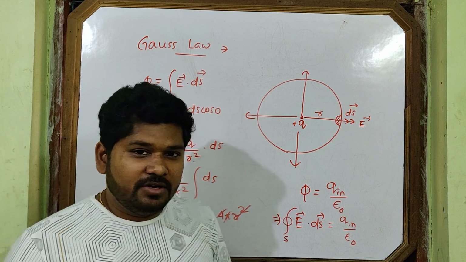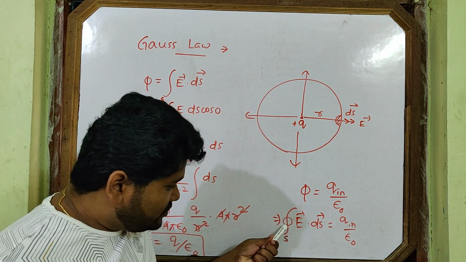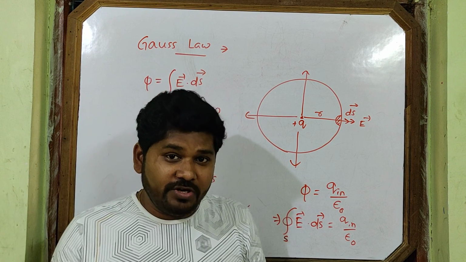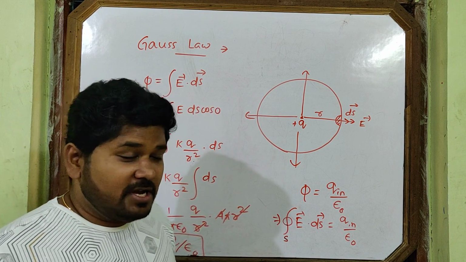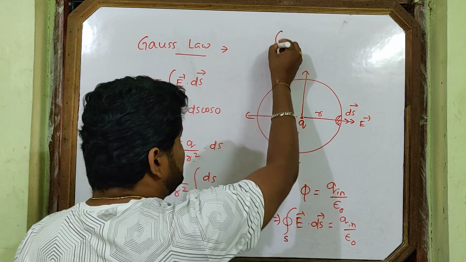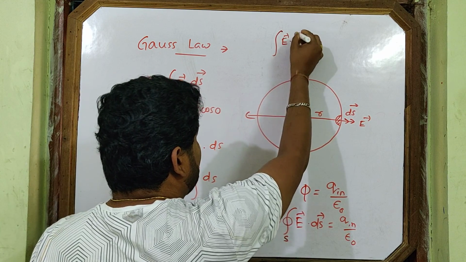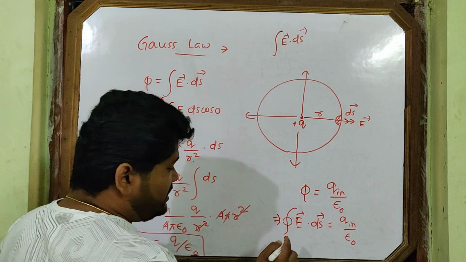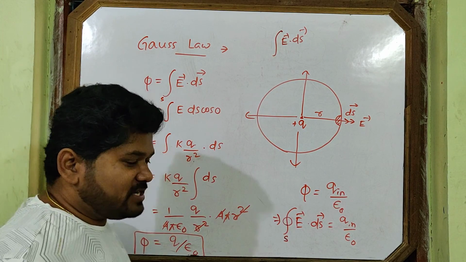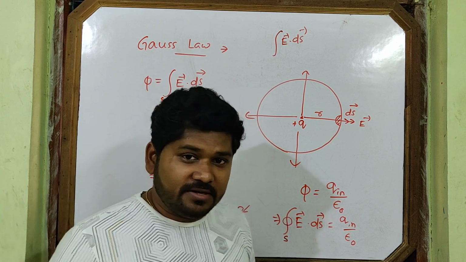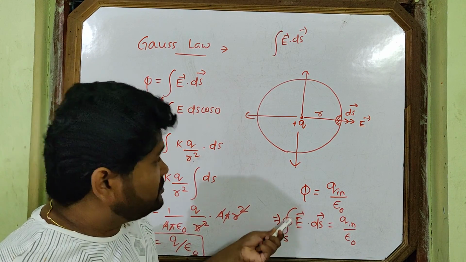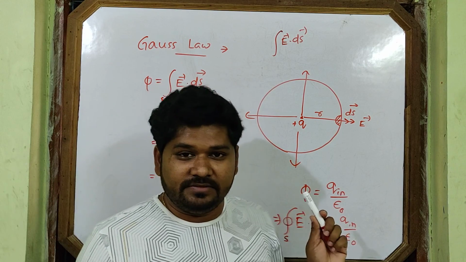Close sign. What does the close sign indicate? This close sign indicates you have done the integration over a closed surface. But in the normal flux formula, you write E dot S. When you write this flux formula for Gauss law only, then you keep this closed sign. Is it clear? What is the difference between these two? For Gauss law, it will be a closed sign. For general, you do like this.